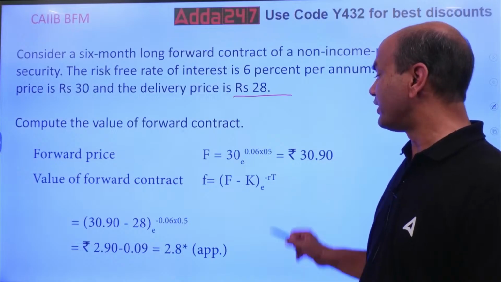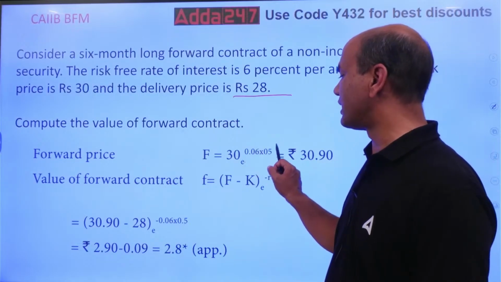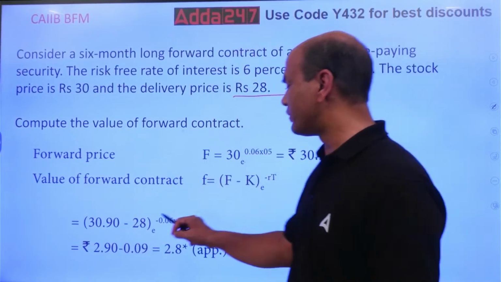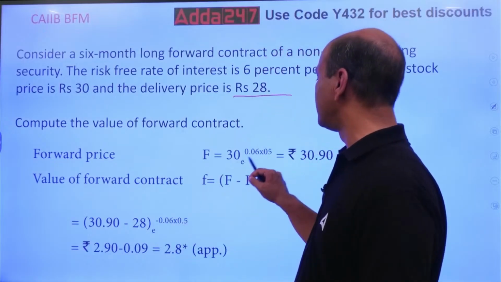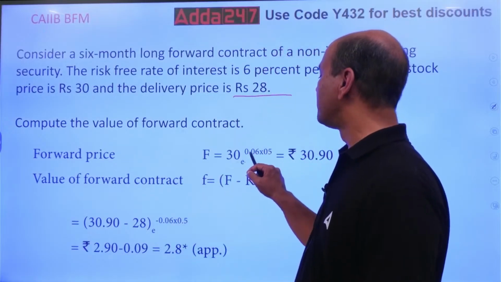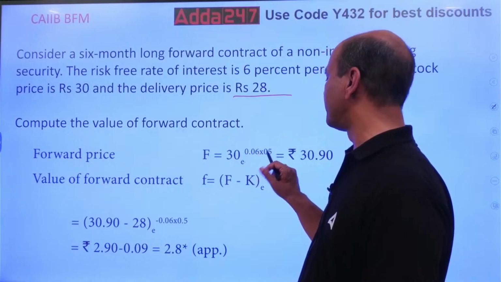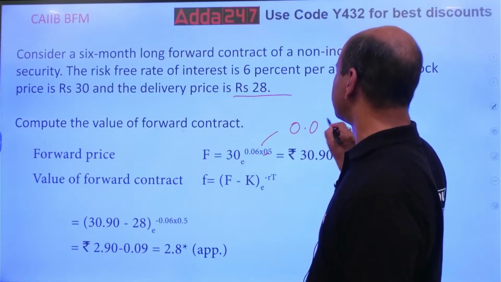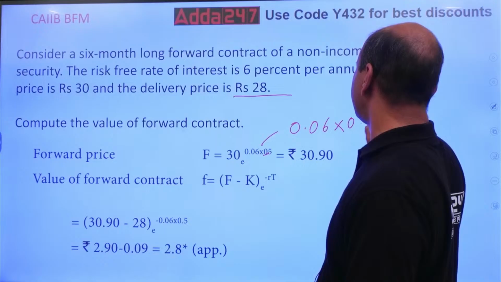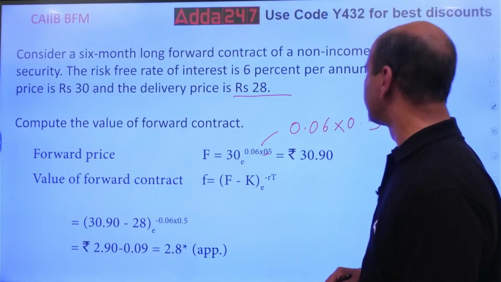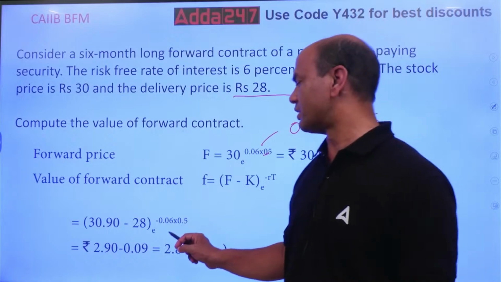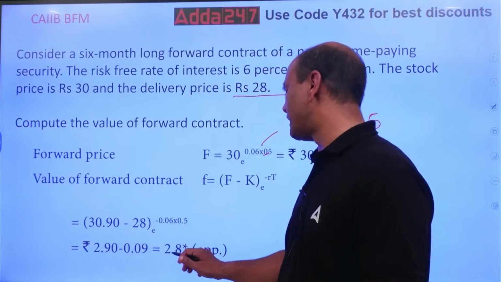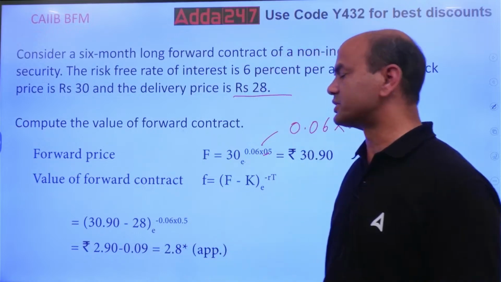Okay. So F minus K, see this, e raised to minus RT. F is what? 30.90. This is what you had got. Minus 28 into the same equation again, e raised to minus RT, meaning 0.06 into 0.5. So this same thing is repeated over here. Look at it. If you solve this, multiply this and solve it, you'll get approximately 2.8.